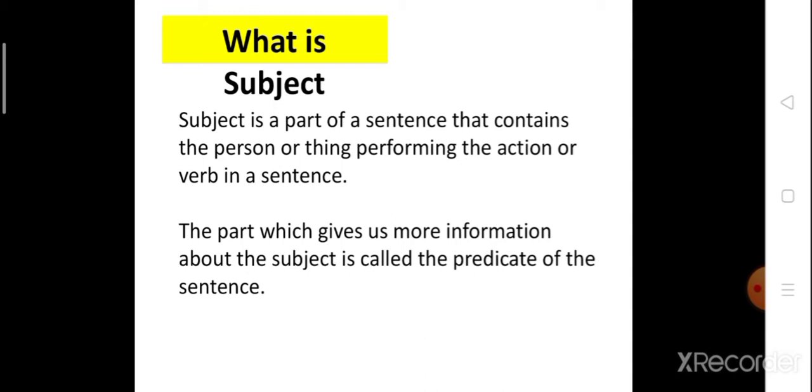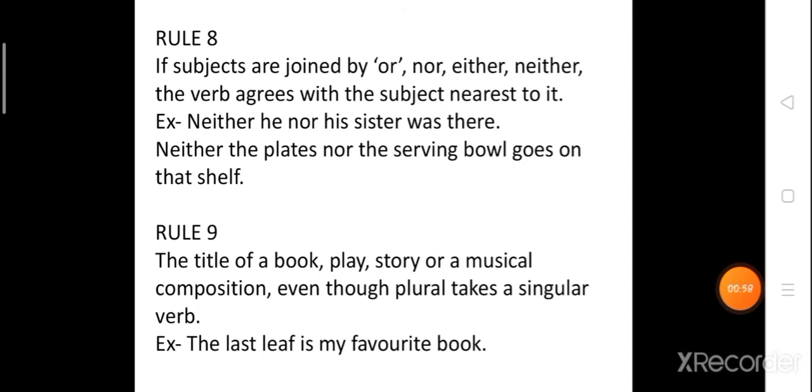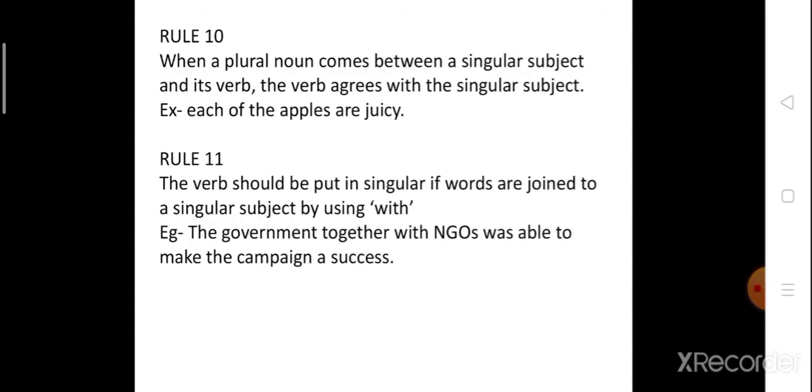So let's get started. In the last class we learned till rule number 9. Now we move on to rule number 10, which says when a plural noun comes between a singular subject and its verb, the verb agrees with the singular subject.